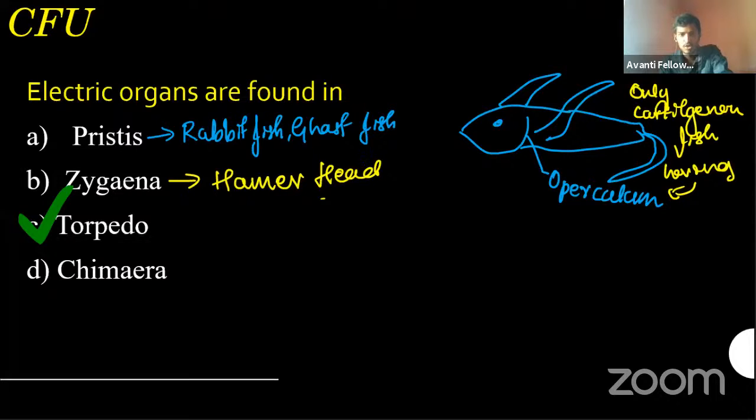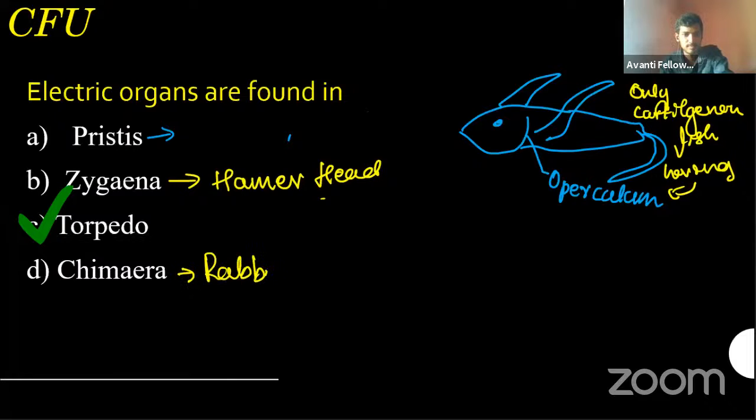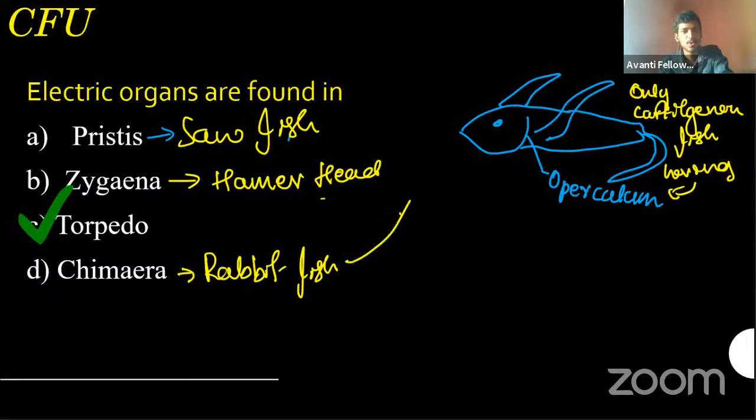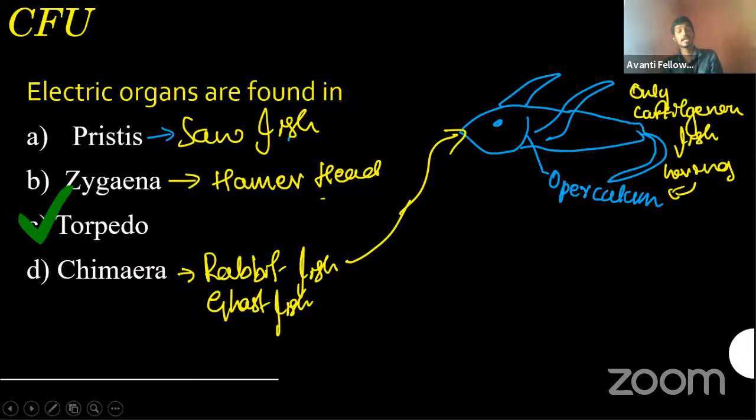Pristis. Oh, sorry, guys. It's not rabbit fish. Chimera is the rabbit fish. Sorry. Pristis is sawfish, right? I missed it. Sorry for that. Yeah, I got it. So Chimera is this one, rabbit fish or ghost fish. It is present in the deeper oceans, and it's the only fish having the operculum. So that's the important point related to the chimera.